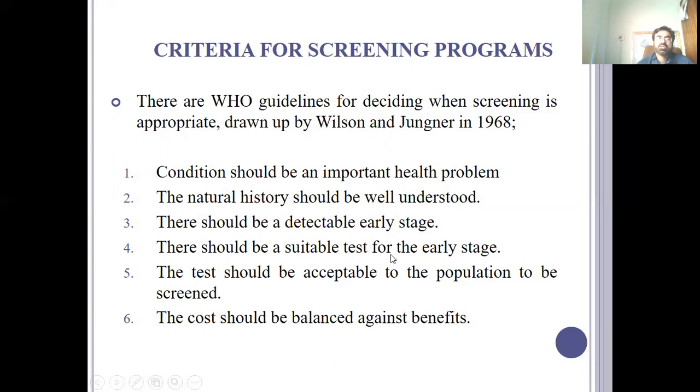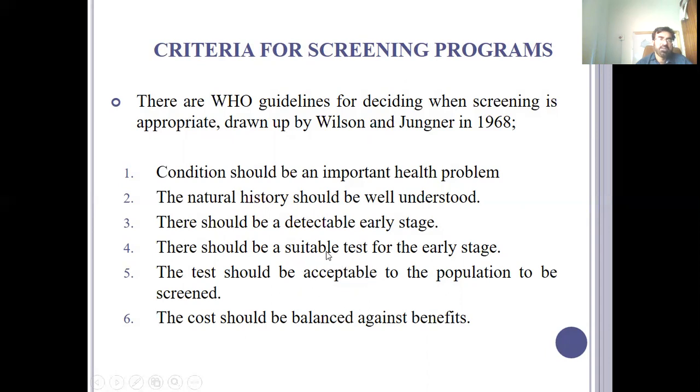There should be a suitable test for the early stage, and a suitable test should be available for this early stage. The test should be acceptable to the population to be screened. It shall not be so sensitive that people cannot expose themselves to that test.